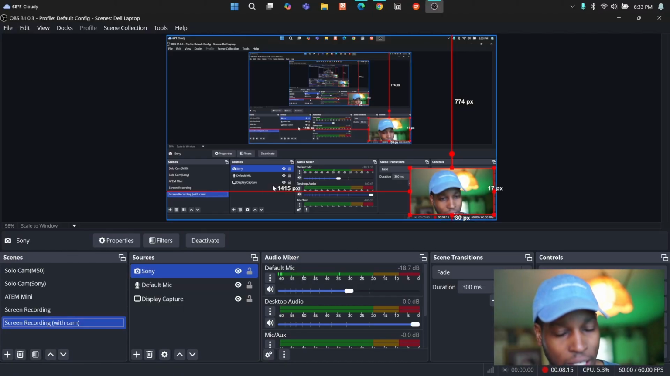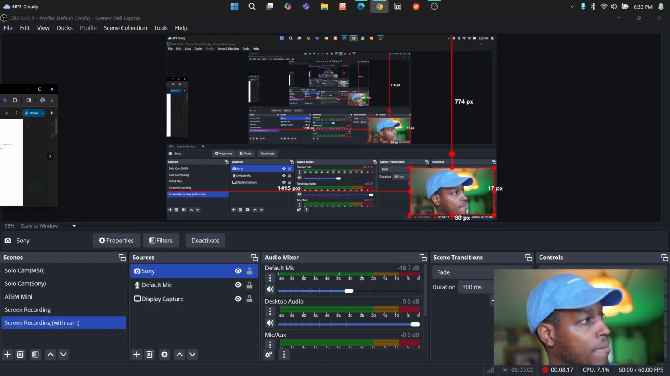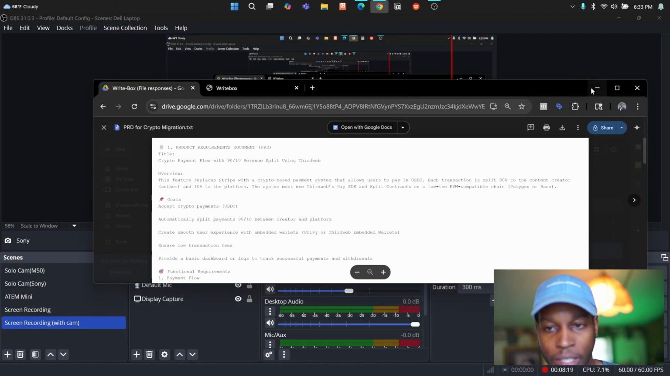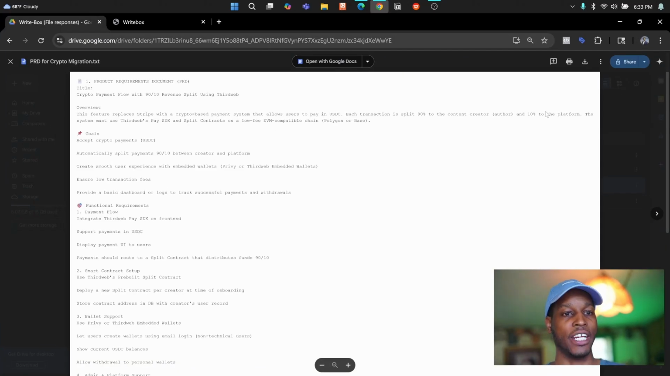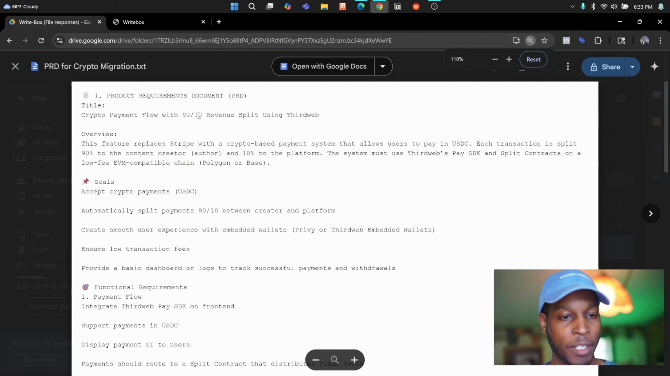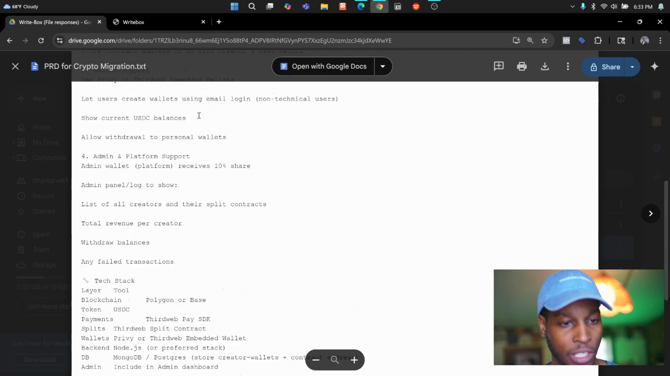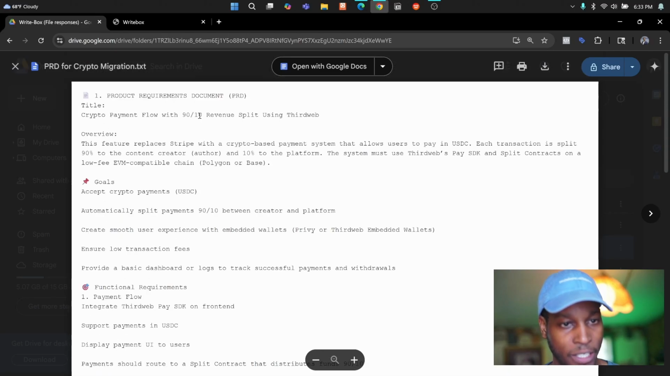And there's a thing called a Product Requirements Document, or PRD for short. Look up what a PRD is. Maybe I can share my screen with you here so you can see what this looks like. This is one that I did when I was just adding on, switching from Stripe to crypto, because it was going to be a big change. So I wanted to write a whole PRD out.